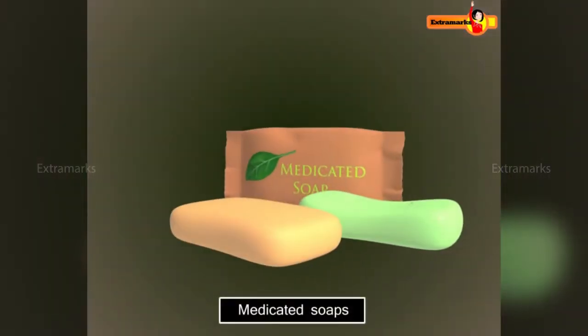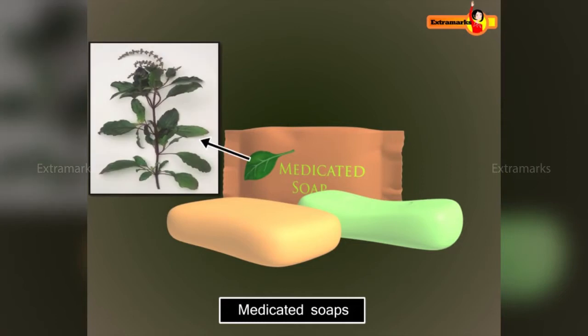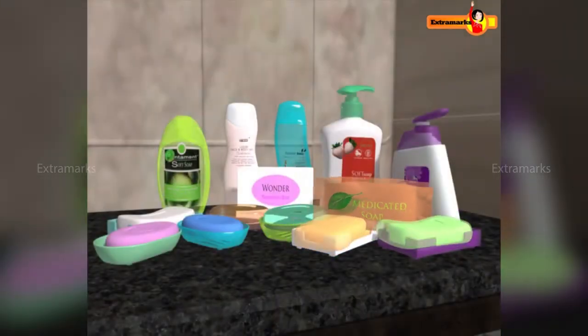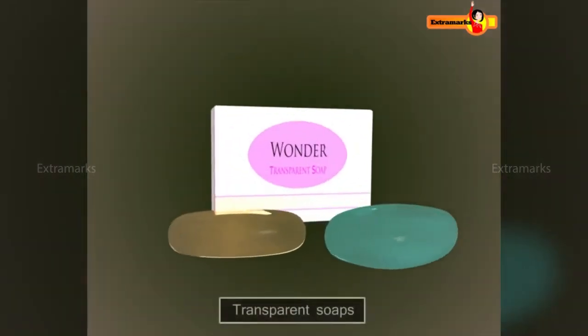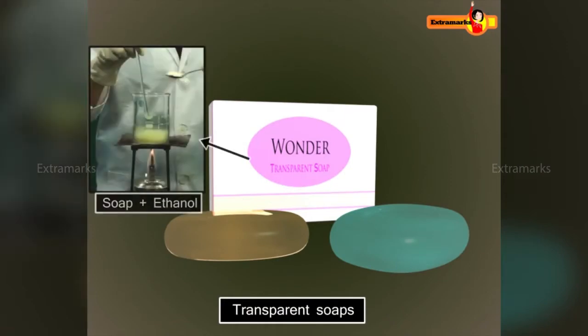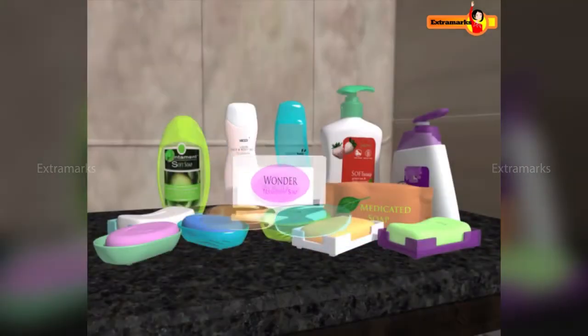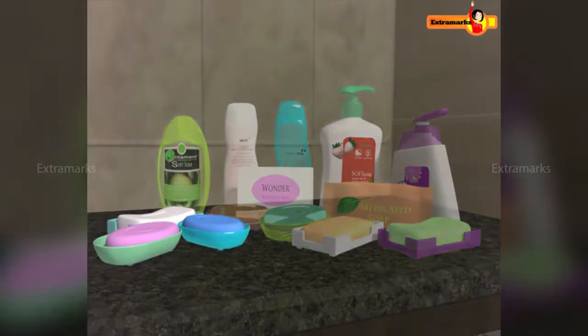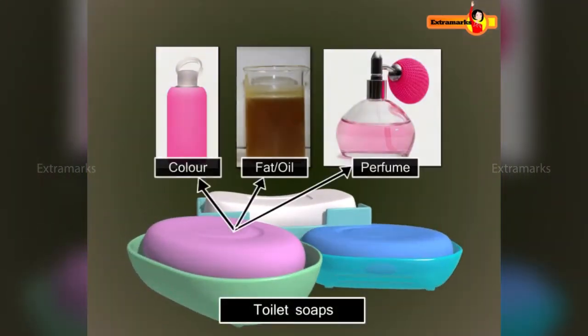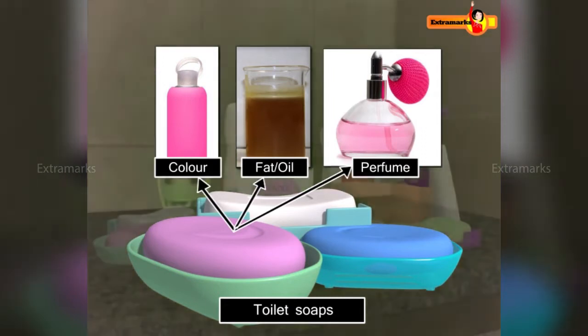Medicated soaps are soft soaps containing substances of medicinal value. Transparent soaps are prepared by dissolving soaps in ethanol and then evaporating the excess solvent. Better grades of fats or oils, colors and perfumes are used to prepare toilet soaps.